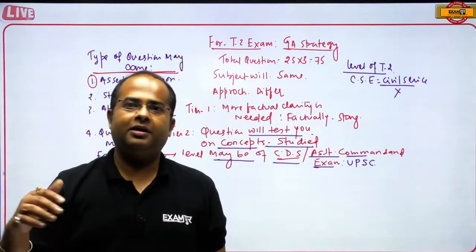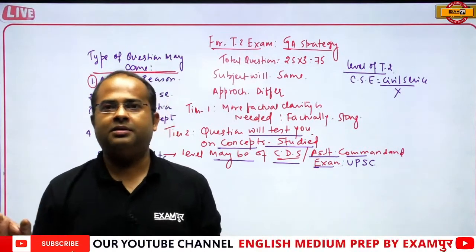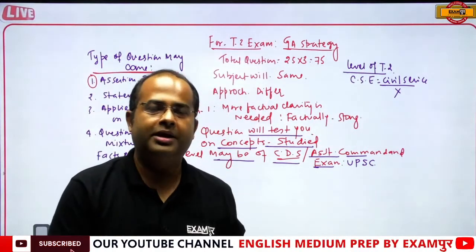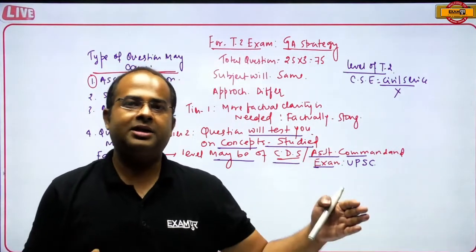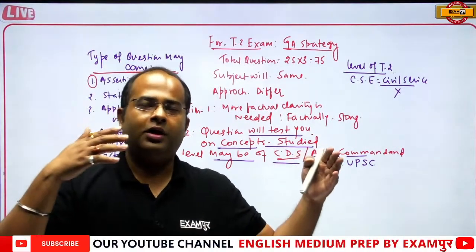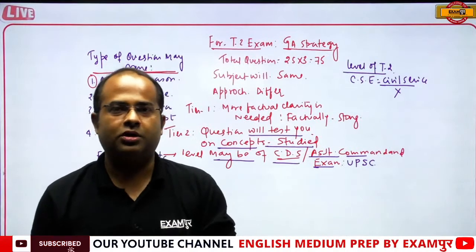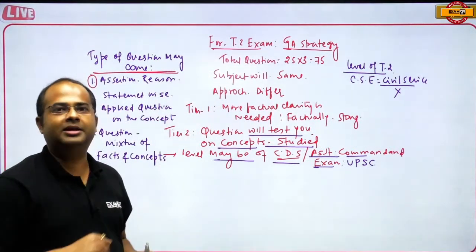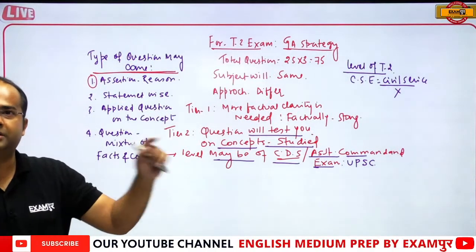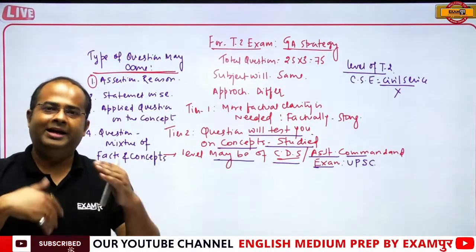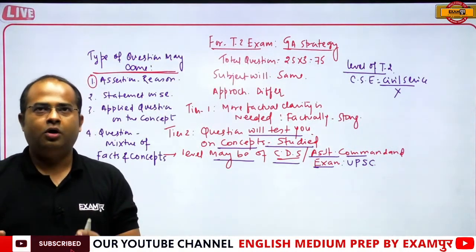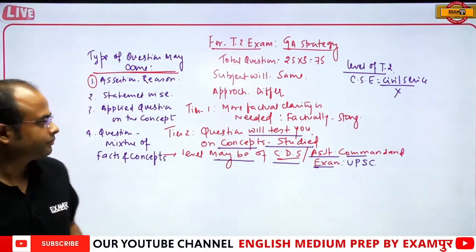Other options are that both are correct, but the reason is not the correct explanation of the assertion; the assertion is correct, the reason is false; or the reason is correct, the assertion is false. This type of question generally comes in the NDA examination, so that they can test you on factual knowledge and also on the conceptual clarity of the things that you have studied.